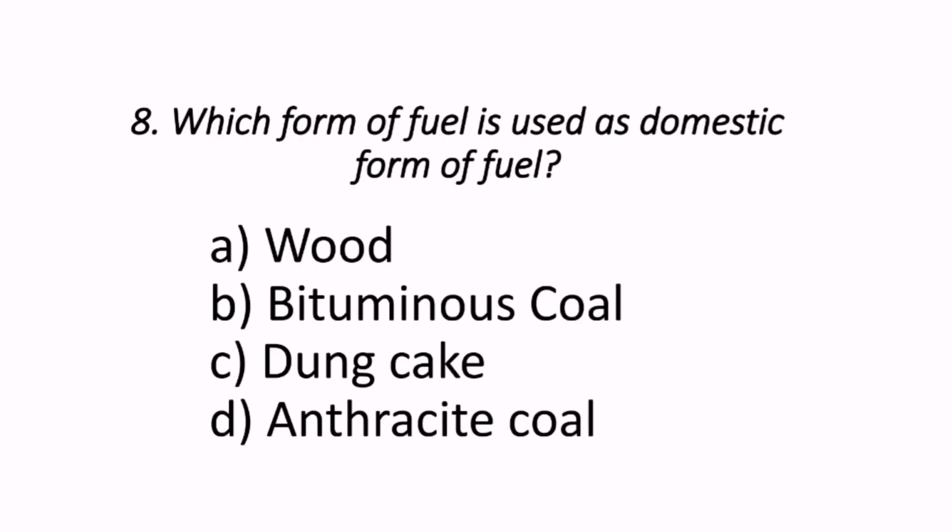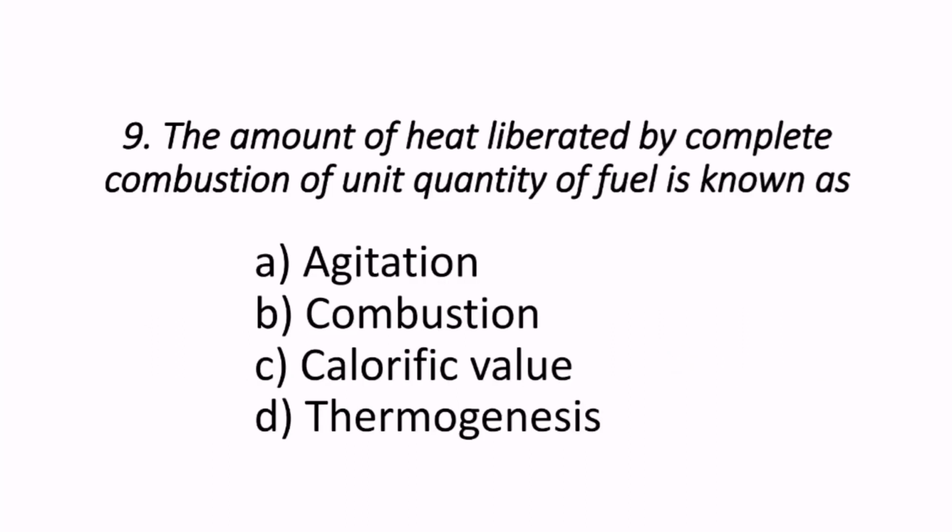Next question reads, which form of fuel is used as domestic form of fuel? Let's see the options: wood, bituminous coal, dung cake, anthracite coal. So the domestic type of fuel is wood. Generally everywhere we can see that with the help of wood we can get some fire.